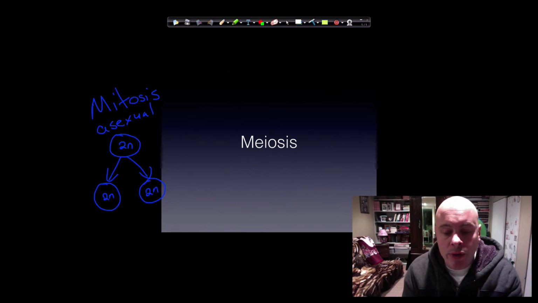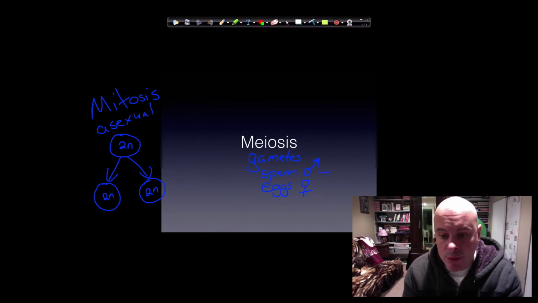Meiosis only occurs when we're producing gametes, which are sex cells, sperm for males, and eggs for females. Both of these happen in specialized areas.